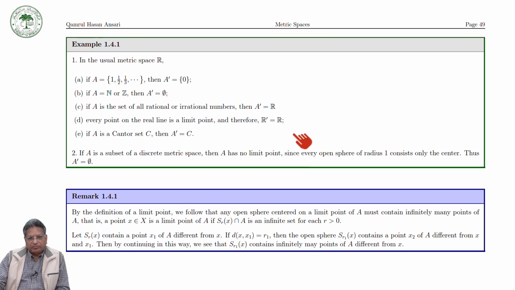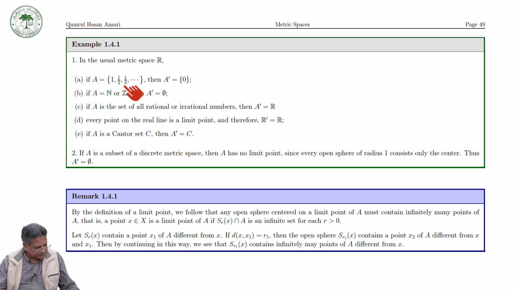Again, I am considering the usual metric space R, and a set A which consists of 1, 1 over 2, 1 over 3 and so on. Then what would be the derived set of A?